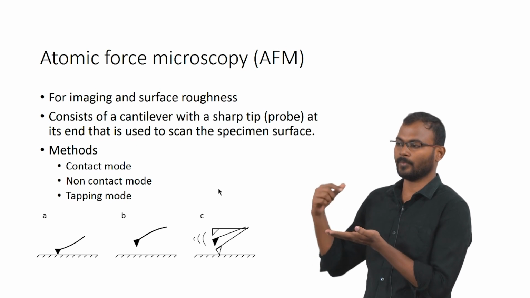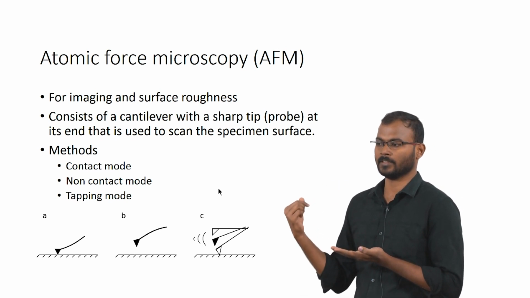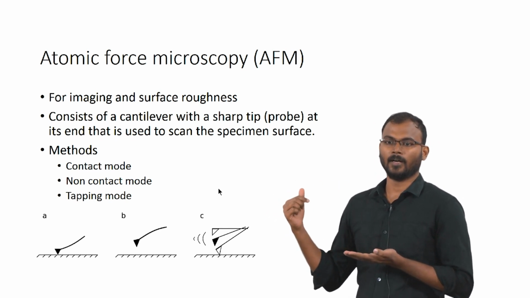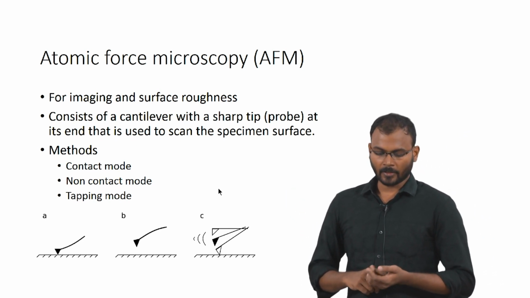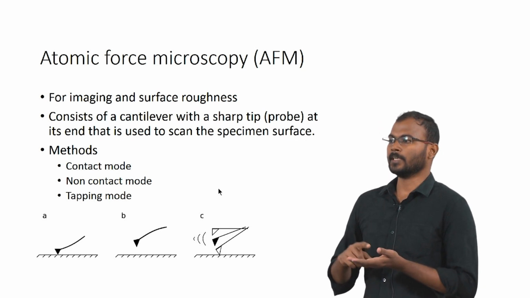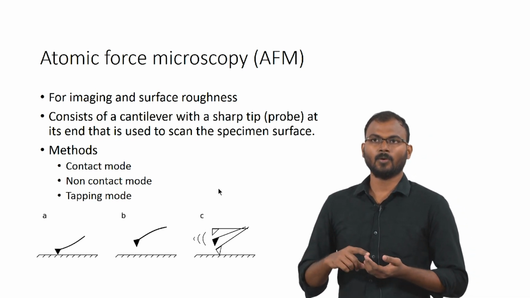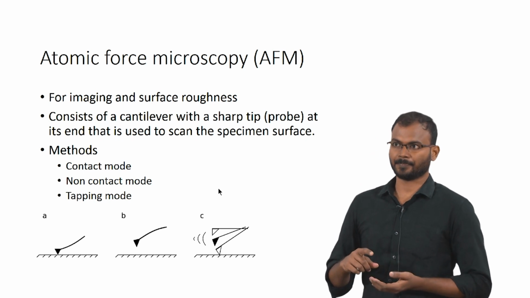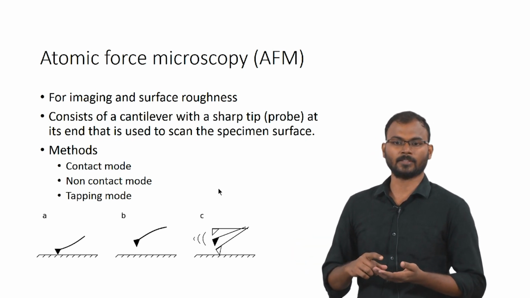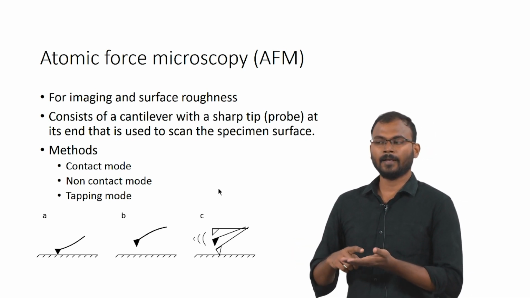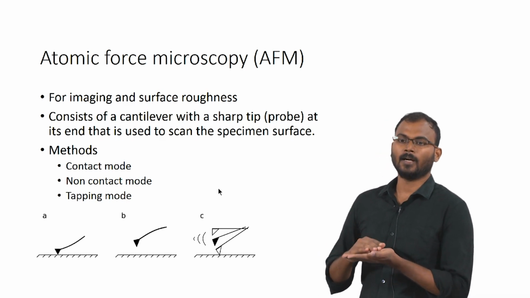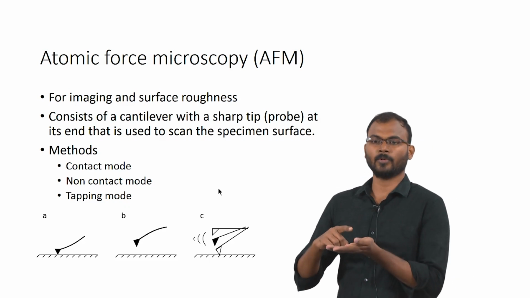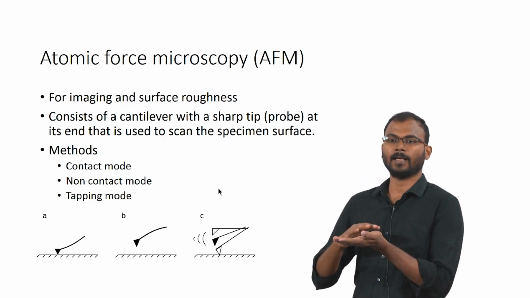That will produce a voltage difference that would be detected using the detector, and it will give the rough surface image. In tapping mode, the cantilever will move at a frequency within the resonant frequency of that cantilever, and based on the surface of the material, the movement would be inhibited by the electrons on the surface of the material.